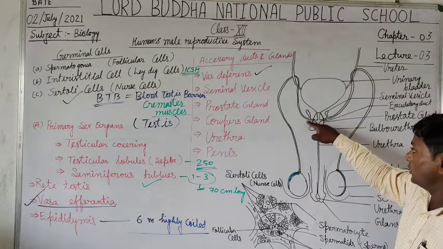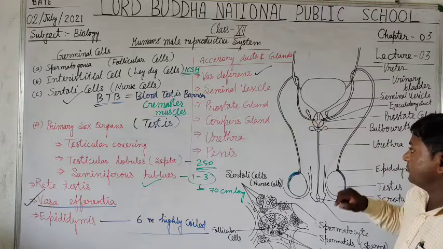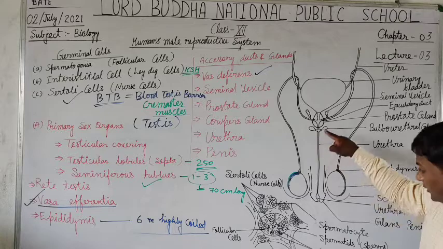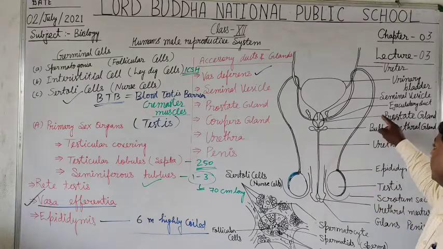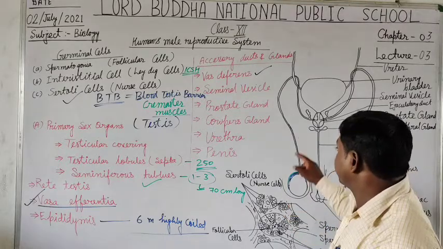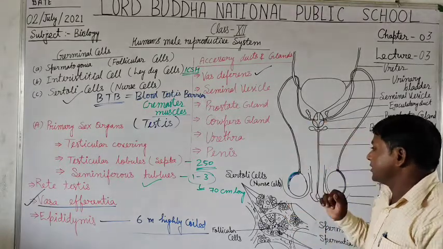Here you also see the vas deferens. Further it opens into the urethra. This is called the ejaculatory duct. Yes, students, this is called the ejaculatory duct. And this is the seminal vesicle.